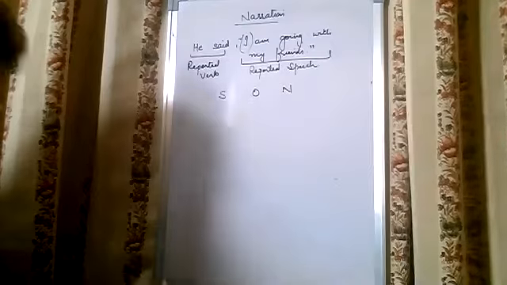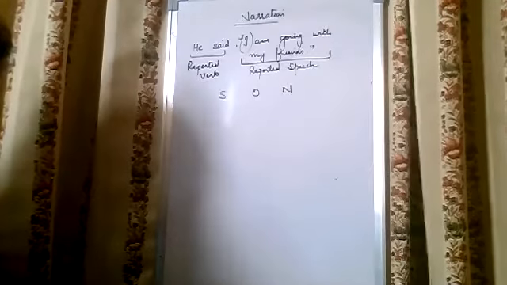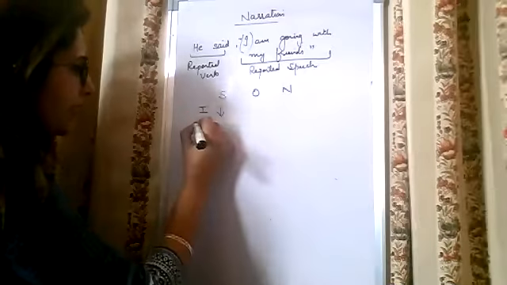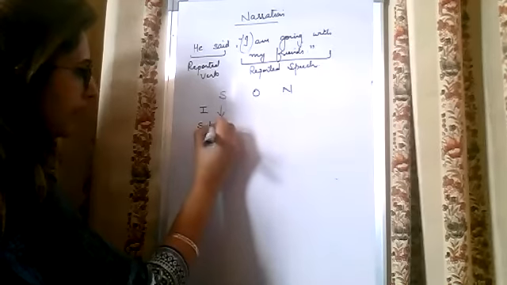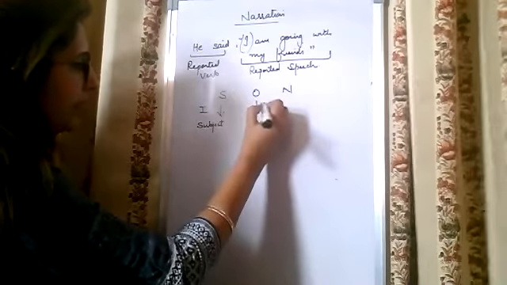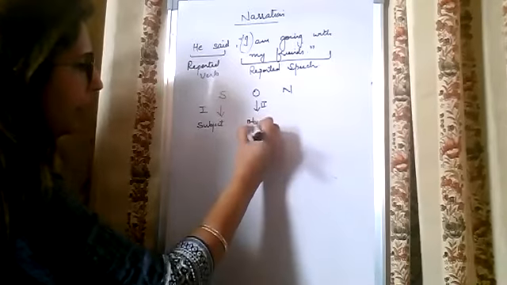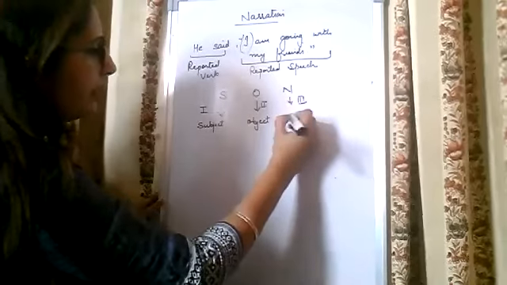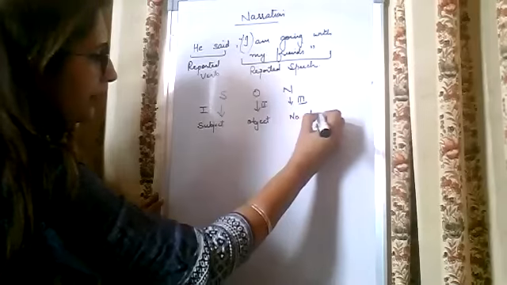What is the SON rule? According to the SON rule, the first person changes according to the subject. The second person changes according to the object. And in the third person, there is no change.